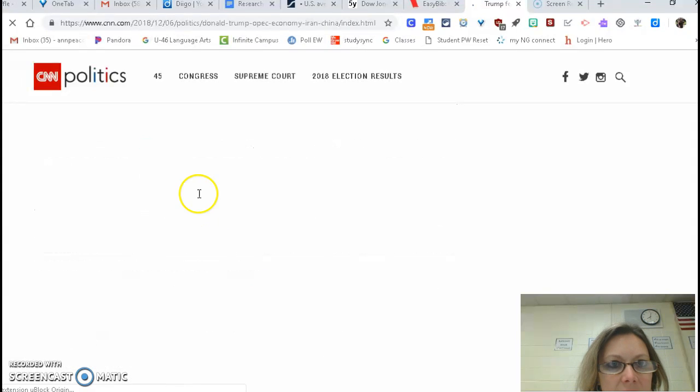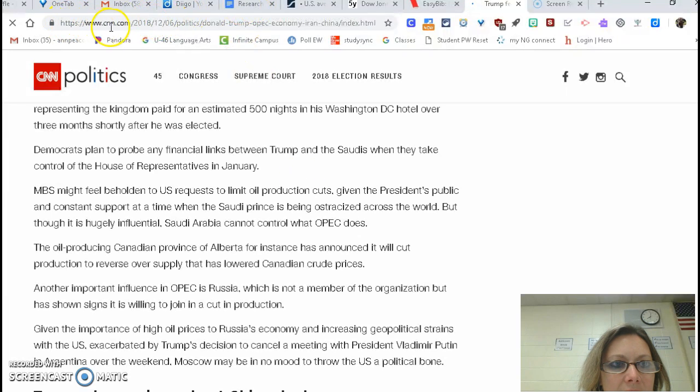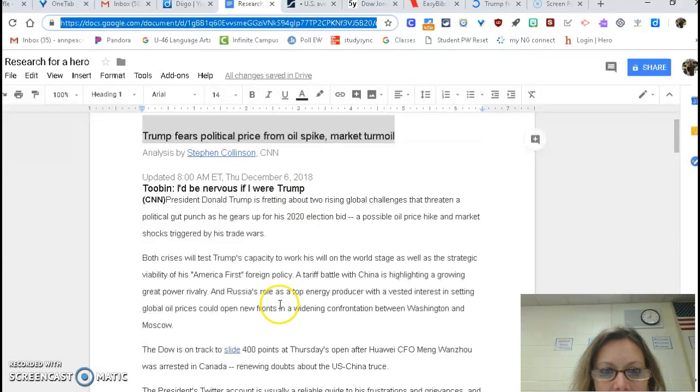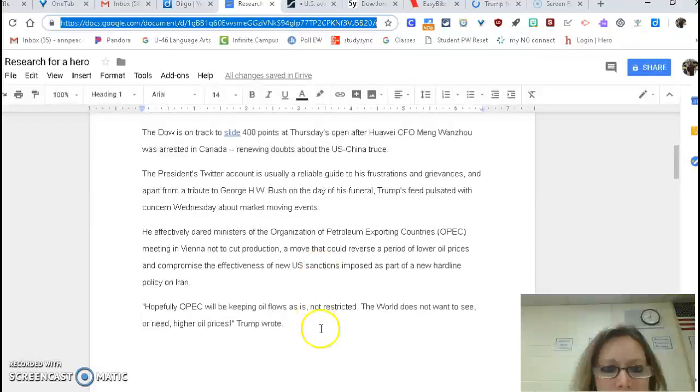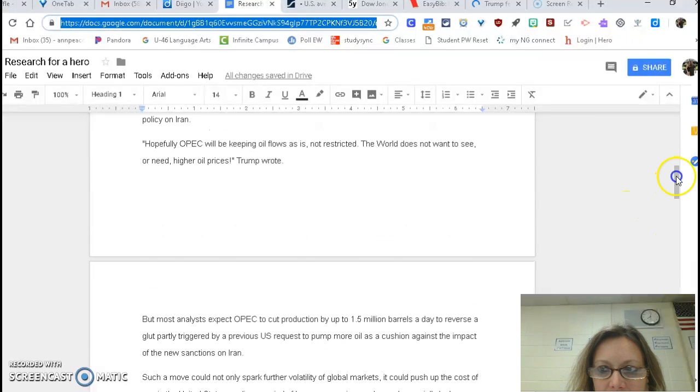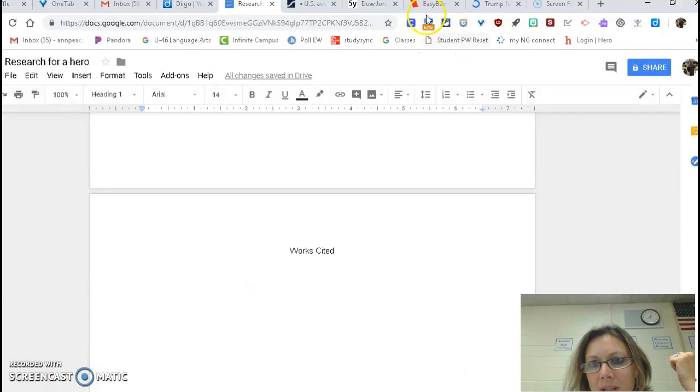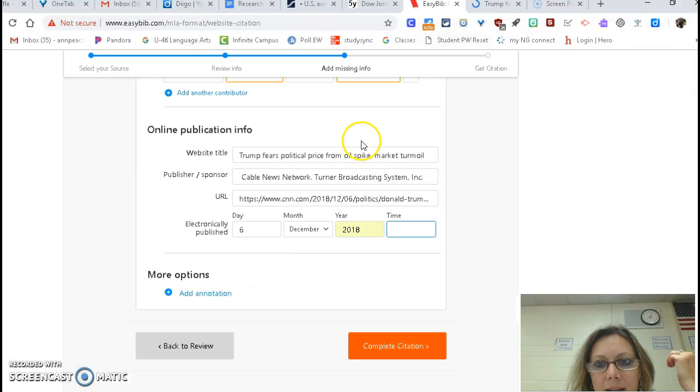I'm also going to make sure I copy and paste the URL into the research document I create, so that at the bottom of this document I can put a works cited in, so I make sure that every bit of information is well documented so there's no plagiarism. I went to EasyBib to create the works cited. I put the title, the publisher. The publisher is found at the very bottom of the website for CNN. It's Cable News Network, Turner Broadcasting. Put the date on. Put the article title there, the author's first name and last name.